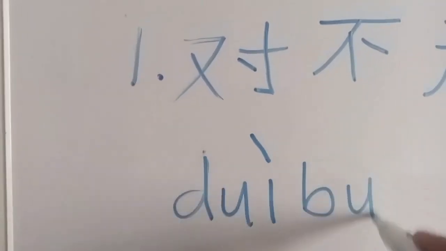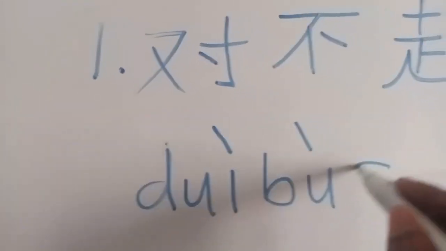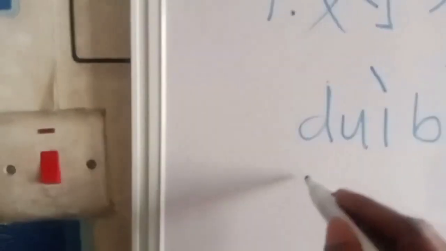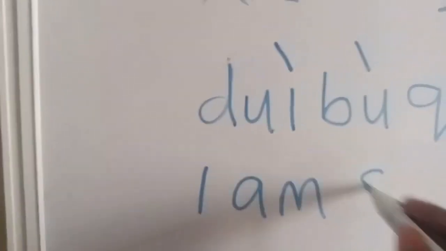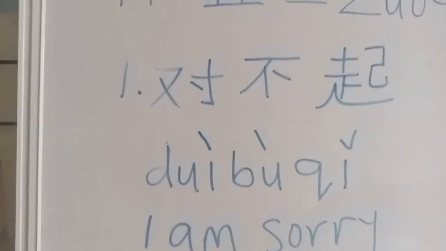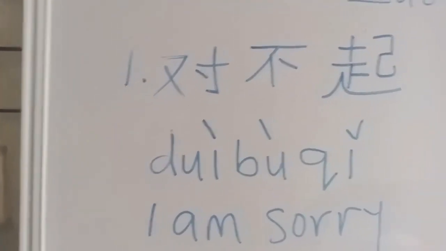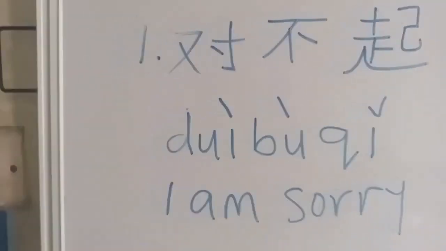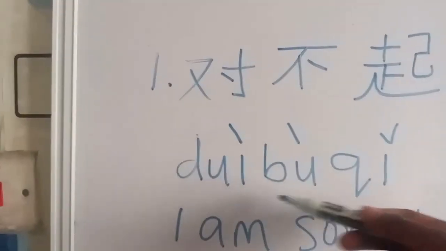dui, bu, qi. In English, it means I am sorry. You have it in English where you bump into someone or you step on someone's legs or you hit someone and you go, I'm sorry. So that is it in Chinese.